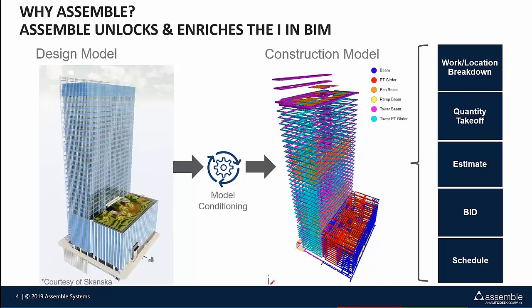So the challenge that our customers are facing is how can you take that design model information and translate that or condition the information to speak your team's language?